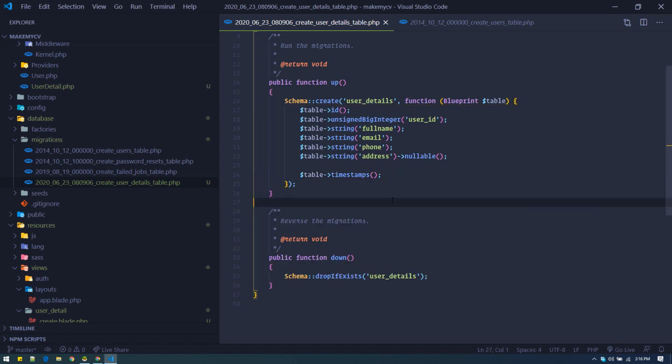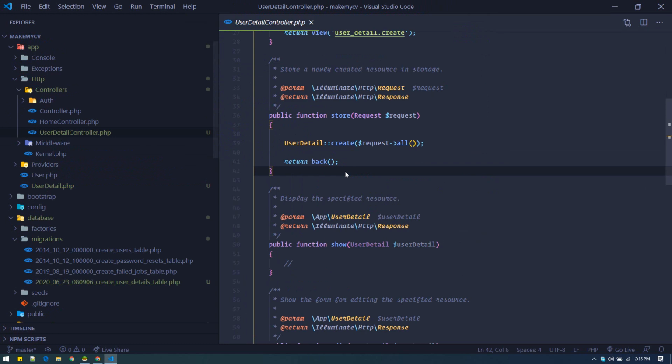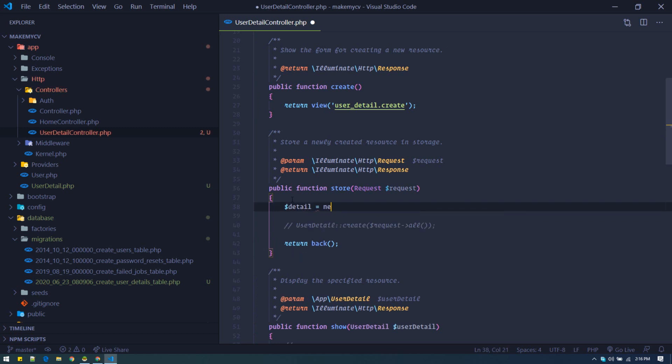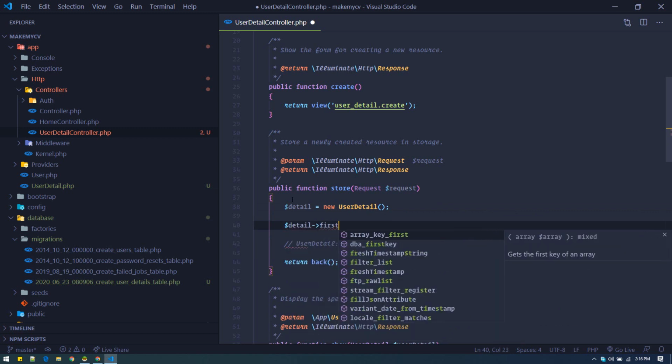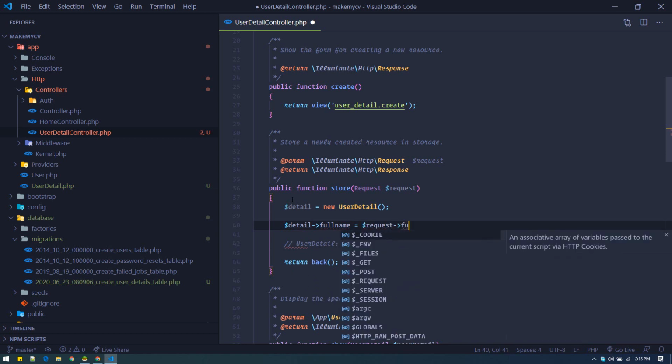So once we have user id, we need to go to here, and instead of doing it like this, we need to insert another additional field called user id. So we'll create a new user detail, and here detail full name equals request full name.